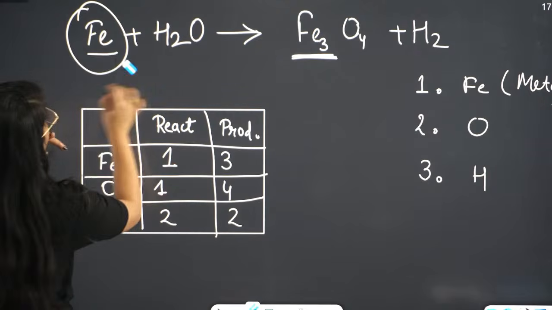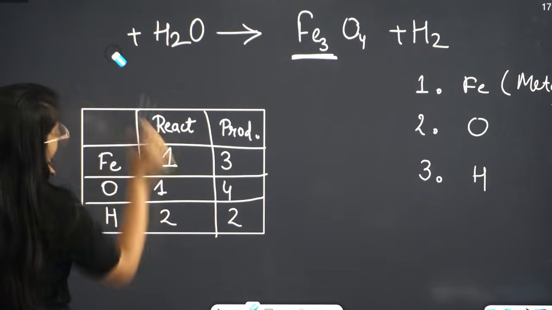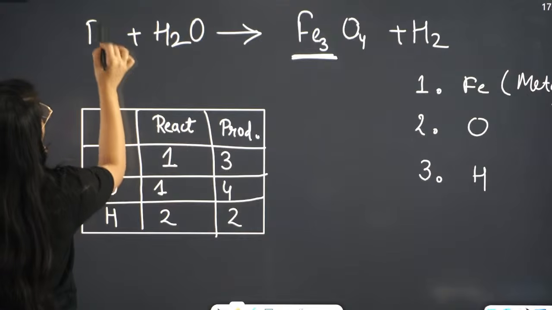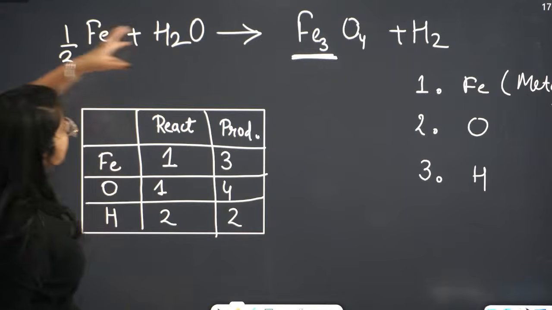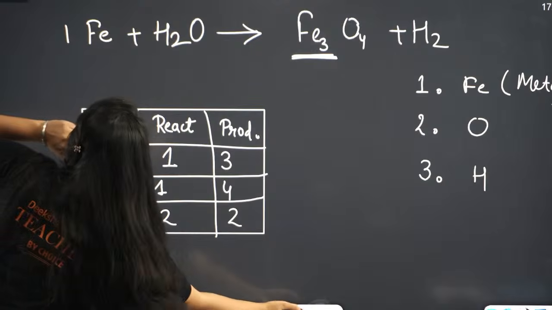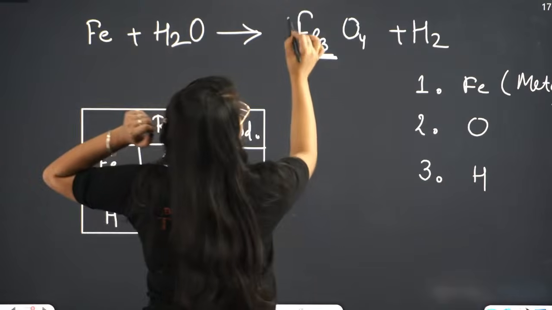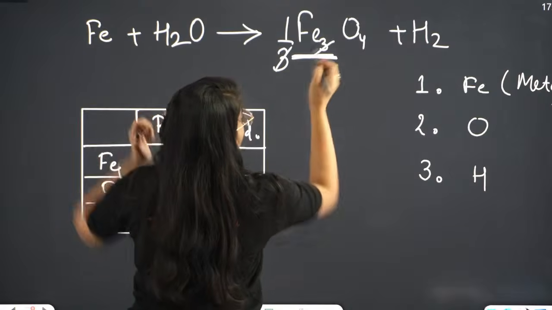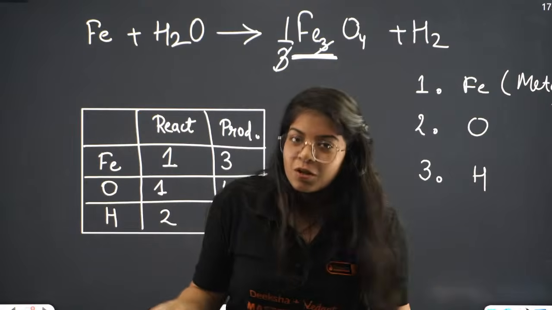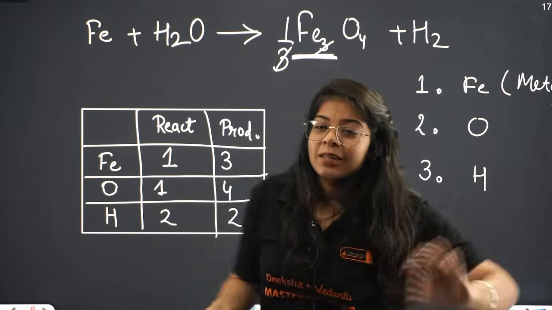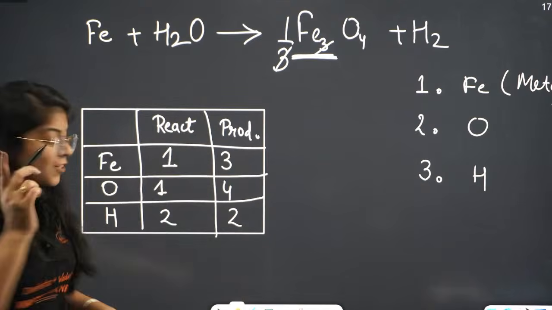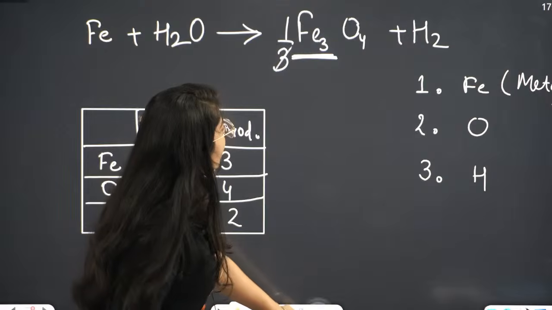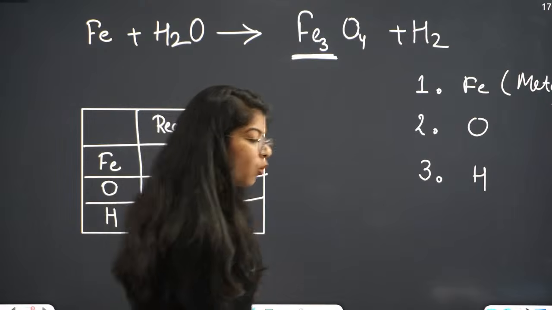Let me just divide this 1 Fe with 1 by 3 and it will become equal. This is 1 by 3 of Fe. Oh, sorry. No, we will divide these 3 Fe's, 1 by 3, and 3 cancels out. I get 1 Fe on both sides. In the balanced equation, we have to write the minimum numbers, like lowest numbers. So that's not the case. Don't do that, okay? Because we have to use whole numbers.